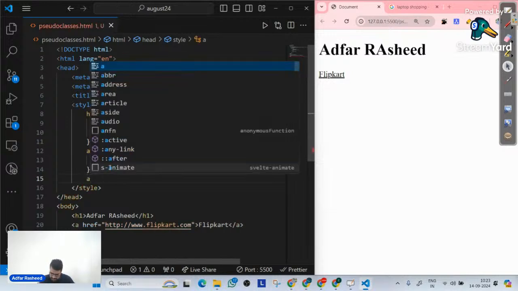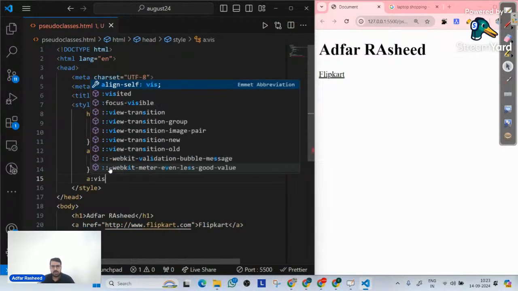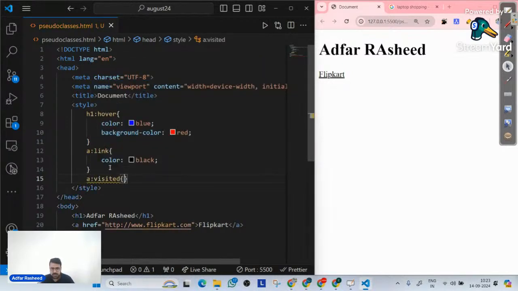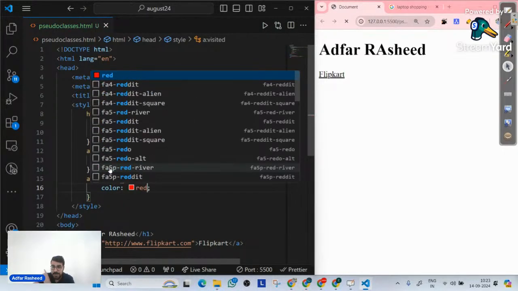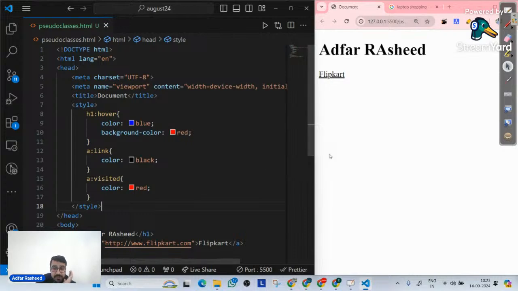Then another pseudo class that we have is visited. We have one very important pseudo class called visited. In this case, I will make the color red. Now pay close attention here. As of now, my Flipkart is unvisited on this website. Do you understand what I'm trying to say? My anchor tag is right now unvisited. I created this anchor tag and I have not visited it. And that's what link does. Link is a pseudo class that will be implemented on an anchor tag when it is unvisited.